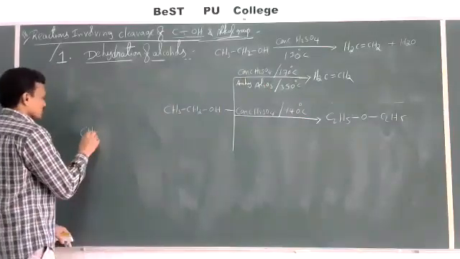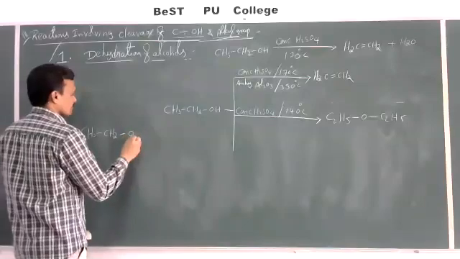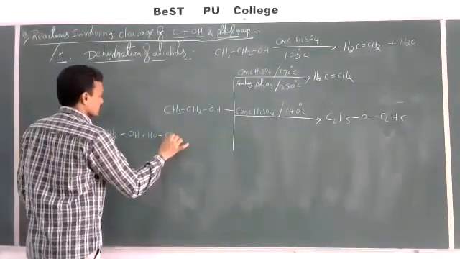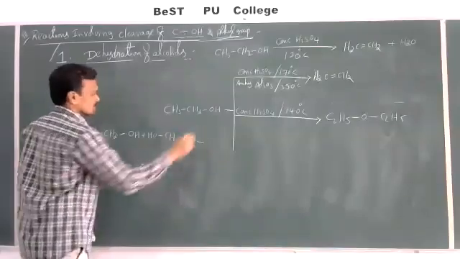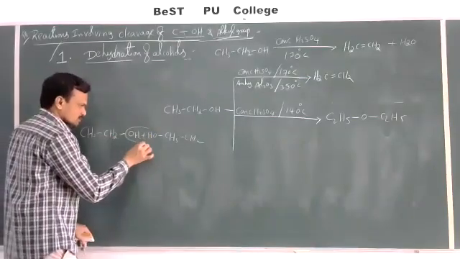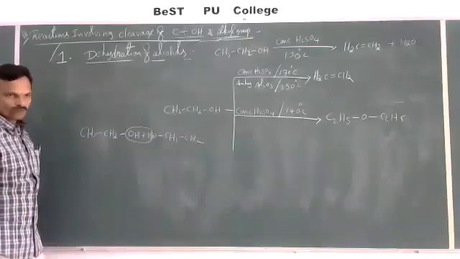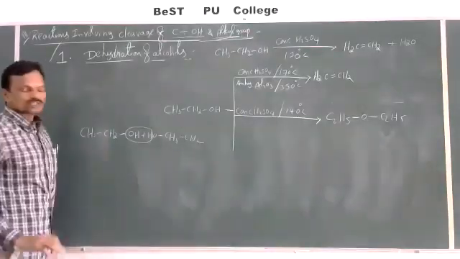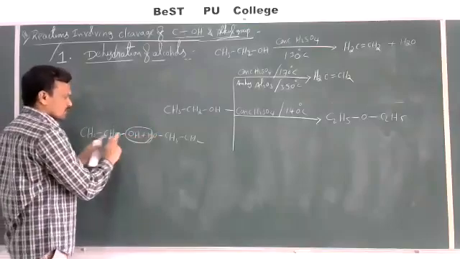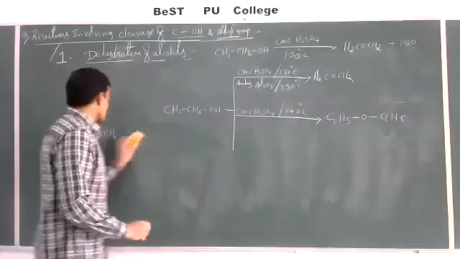Here now, CH3CH2OH and one more molecule, CH3CH2OH. From these two molecules, a water molecule gets eliminated here. Then we can get C2H5 single bond O single bond C2H5. Let us see how this reaction takes place.